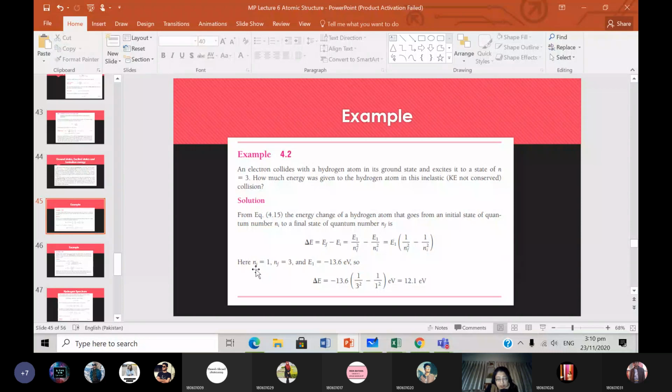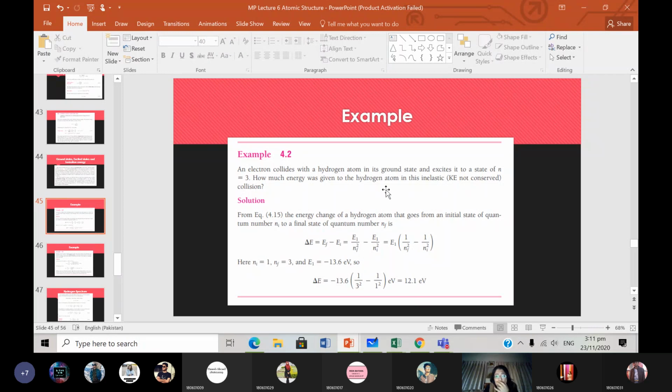So N initial here is 1 because they're talking about an electron that collides with a hydrogen atom in its ground state, and excites it to state N is equal to 3. So N final is 3 and N initial is 1. And we know that E1 is minus 13.6. So we will put that in this equation. We'll get 12.1 electron volts.